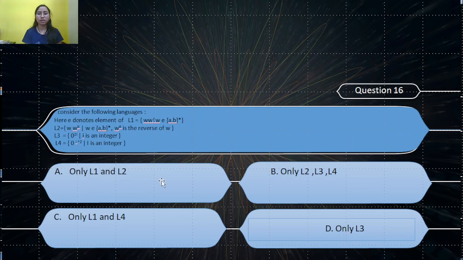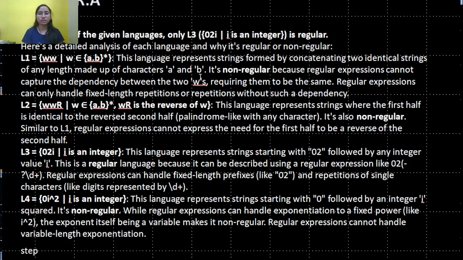A: only L1 and L2. B: only L2, L3, L4. C: only L1 and L4. D: only L3. So our answer is D. Of the given languages, only L3 is regular.